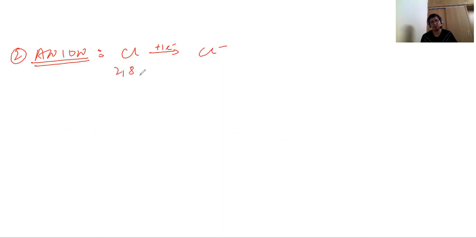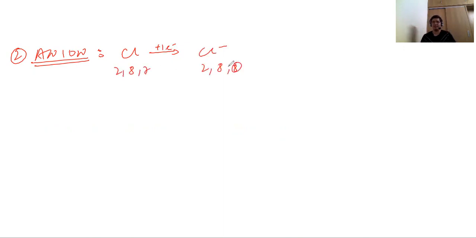Let's move to the anion now and discuss what an anion is. An anion, you know, is a negative ion which is formed by the gain of an electron by a non-metal. For example, if you have chlorine and you add 1 electron to this, it becomes Cl minus. So this was 287, it gained 1 electron, 288.